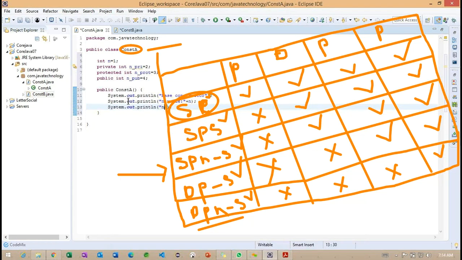The second one I'm creating is n_private. And n_protected.